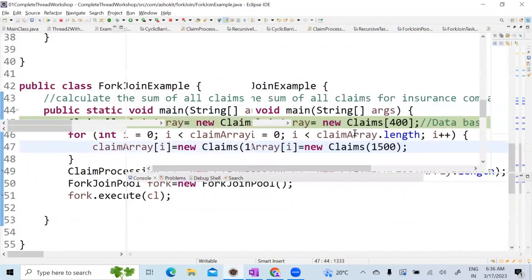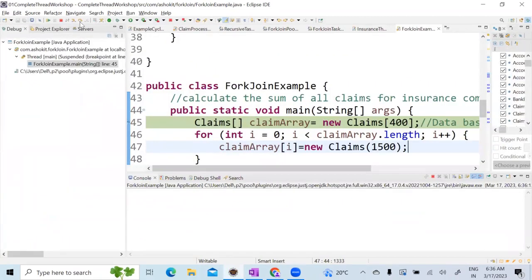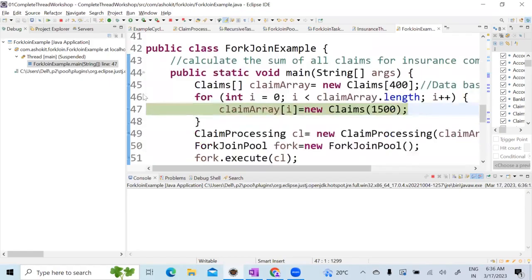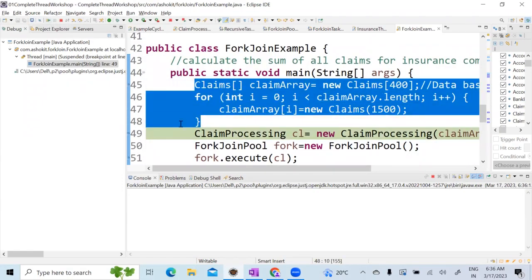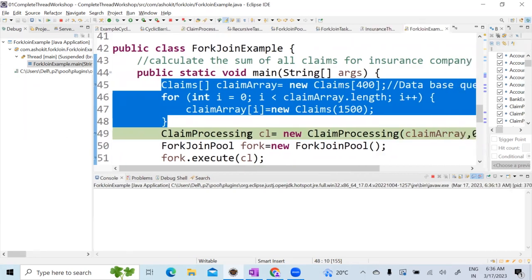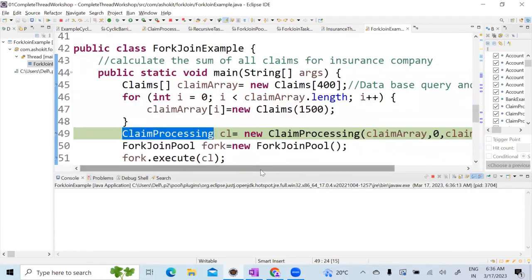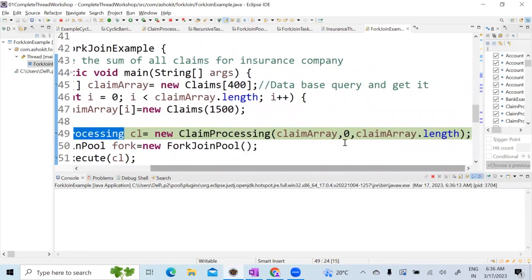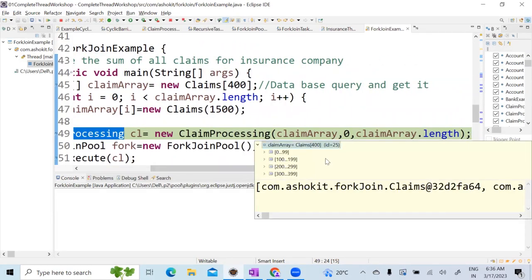So look at here, guys. We have a total of 400 claims. I just created the data. Each claim has what amount? Claim amount 1500. So this is nothing but a data set preparation. Generally, you can get this data from the database. Now, whenever I'm processing this one, can I say that I'm passing all the claim data? Am I right?